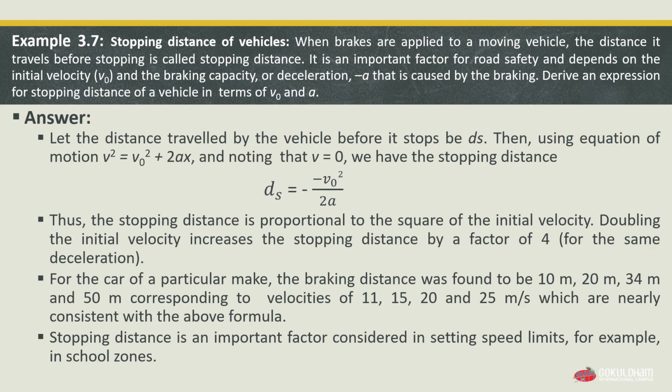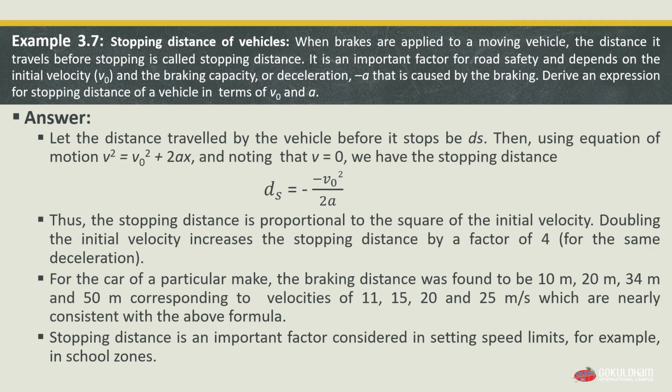Looking at our answer, let the distance travelled by the vehicle before it stops be ds. Then using the equation of motion, v square is equal to v0 square plus 2ax, and noting that v is equal to 0, we have the stopping distance ds is equal to minus v0 square divided by 2a. Thus, the stopping distance is proportional to the square of the initial velocity. Doubling the initial velocity increases the stopping distance by a factor of 4 for the same deceleration.